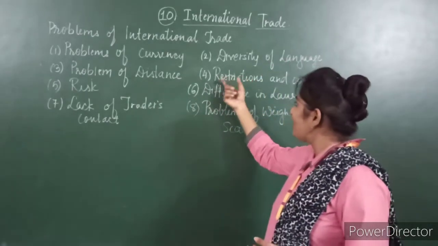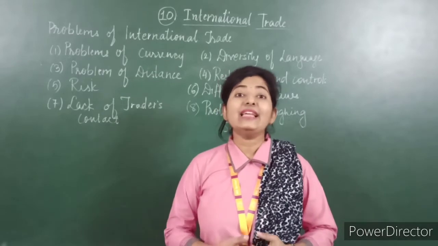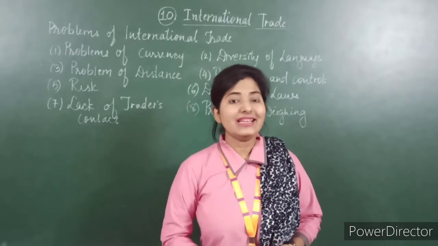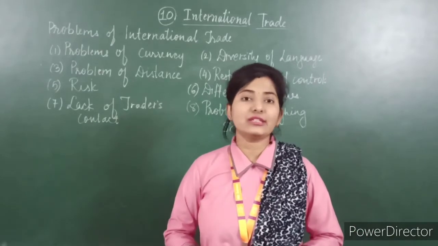So governments impose different restrictions and controls as per their trade policies. So in international trading, this problem arises, that is restrictions and control.